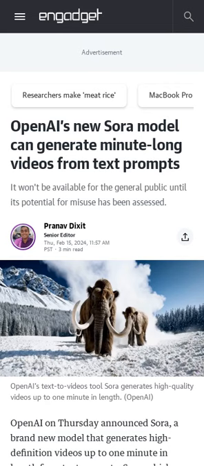Sora will be made available to a small group of academics and researchers who will assess its potential for harm and misuse.